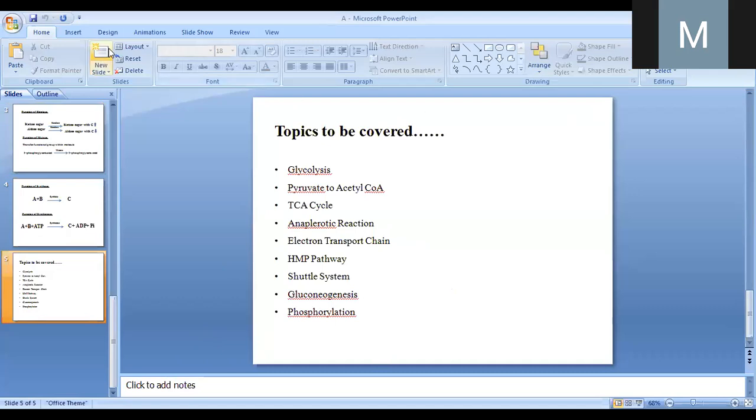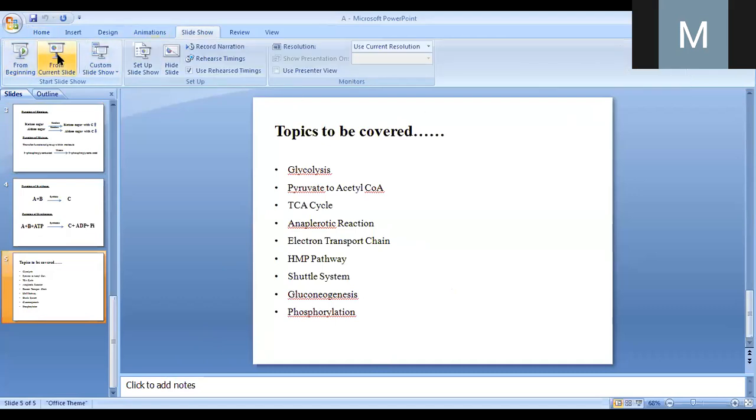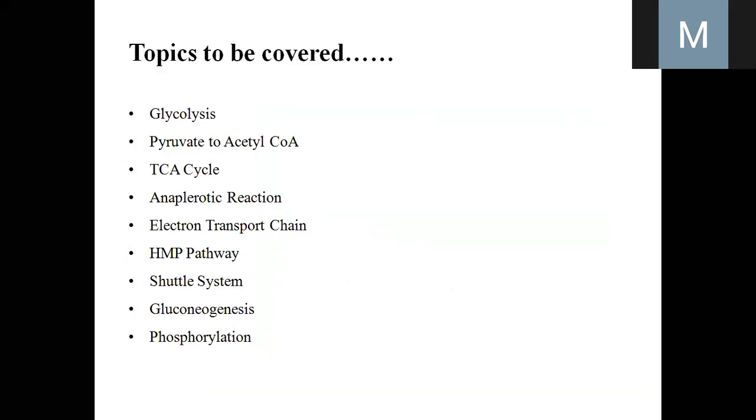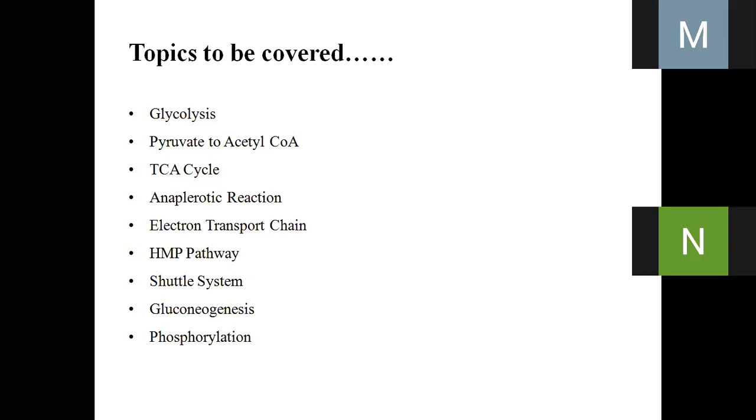Okay, we will start. So first I will need to say what is actually metabolism. When we complete our food to eat, then after eating food, the digestion takes place. After digestion, when carbohydrate digestion takes place, the end product of digestion of carbohydrate is monosaccharide like glucose. For protein, the end product is amino acid, and for lipid it is fatty acid. And these components are actually absorbed.